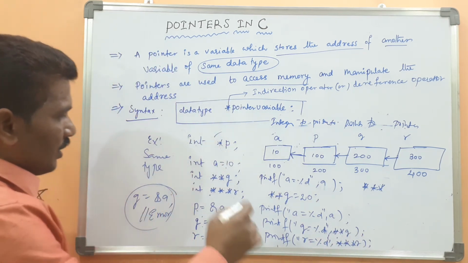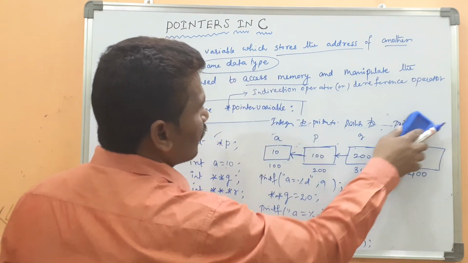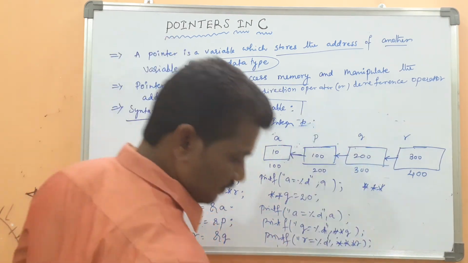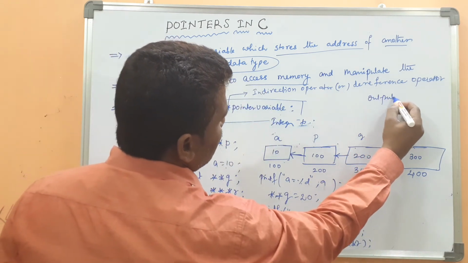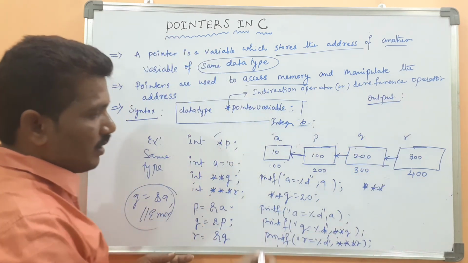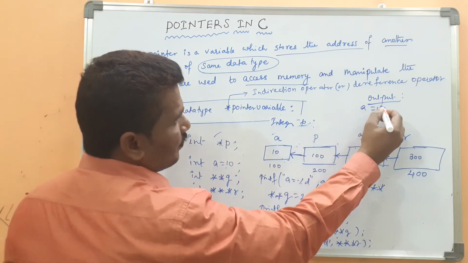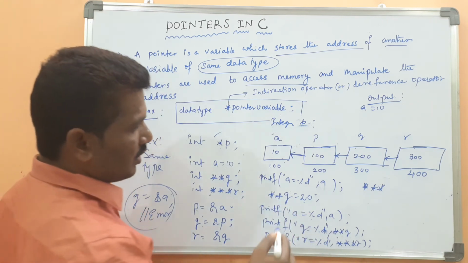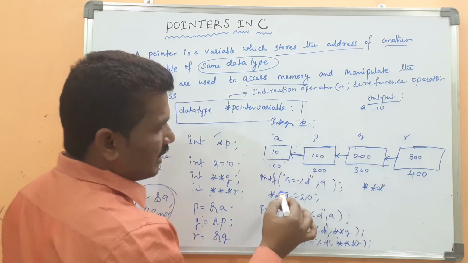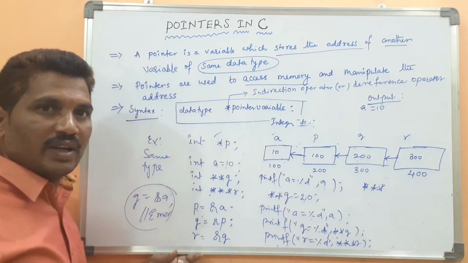Yeah, here when it comes to the output, here a equal to what? What will the value be? 10. Then 20 is assigned through the two level pointer variable. The double star q represents the address in the variable q.